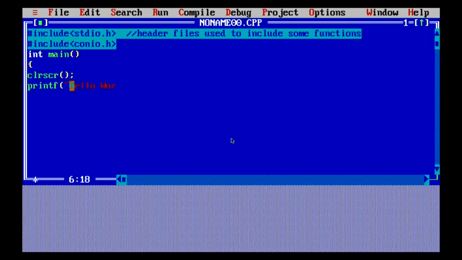So in the printf function, what I have written is Hello World. Whatever we write in double quotes is a string, so these are strings written in double quotes. I've already made a video regarding what keywords, literals and all are, in the C++ playlist, so you can check that out also.